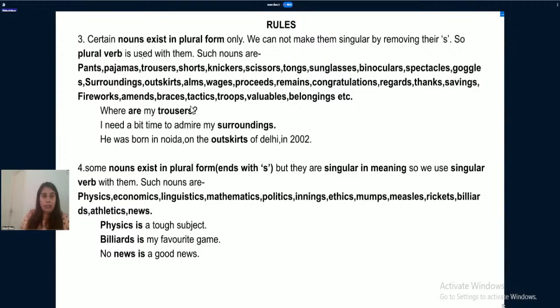Such nouns are pants, pajamas, trousers, shorts, knickers, scissors, tongs. Tongs is a medical instrument which is used in operation theatres. Sunglasses, binoculars, spectacles, goggles, surroundings, outskirts, arms, wages, proceeds, remains, congratulations, regards, thanks, savings.